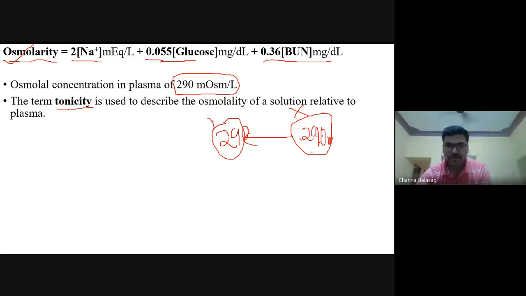Whether this is plasma, this is X. This plasma and X having 290. Are they in the same osmolarity or no? Answer yes or no? So always we use relative terminologies here. Okay. Now we will come to know what it is. So you get the answer.